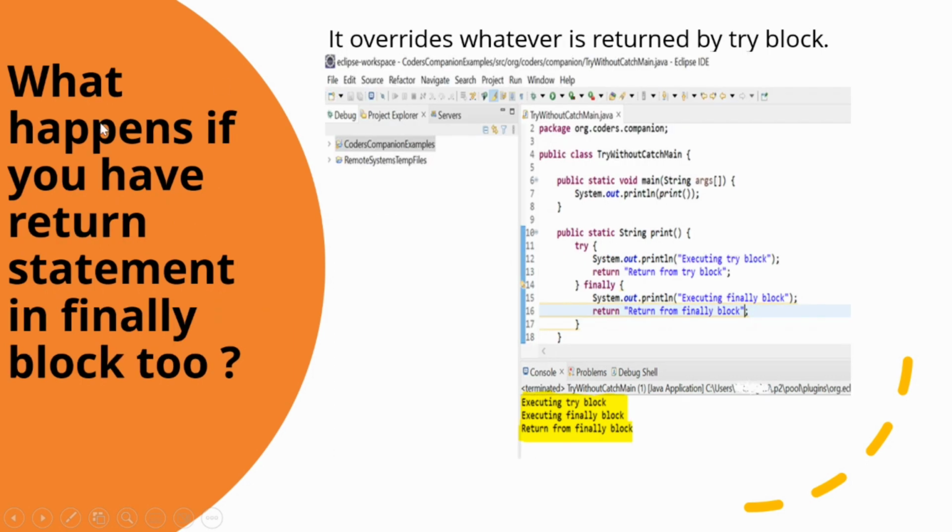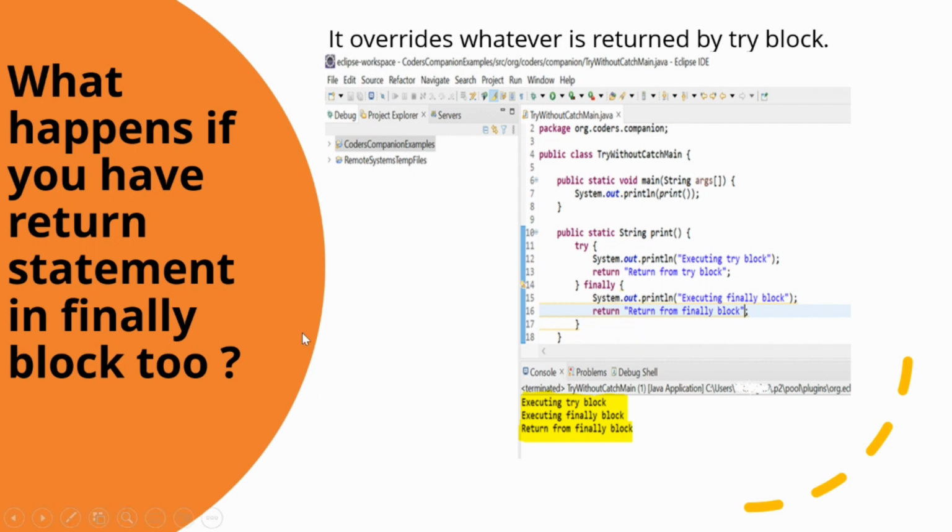The next question is, what happens if you have a return statement in the finally block too? This is what we have discussed in the last slide. It overrides whatever is returned by the try block. See, it is showing me executing the try block. Line number 12 is executed. Then line number 15 is executed, executing the finally block. And then line number 16 is executed, return from the finally block. So it overrides whatever is returned by the try block.